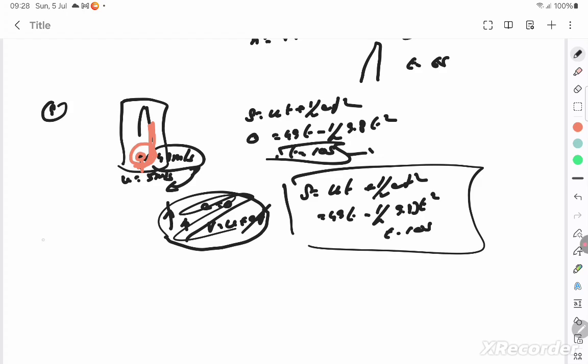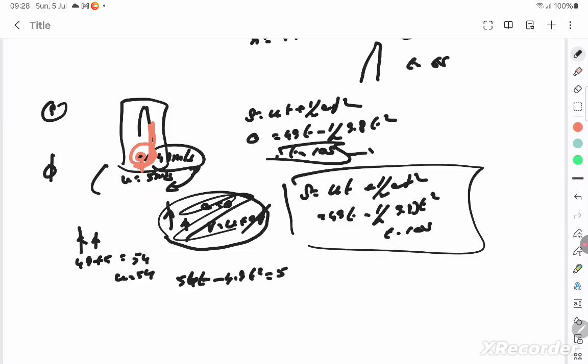When do we add? When it's with reference to viewing from outside. Then the ball and the lift velocity must get added. Then in that case, you have to write it as 54. The initial velocity itself is 54 and you write 54t minus 4.9t square is equal to 5t.